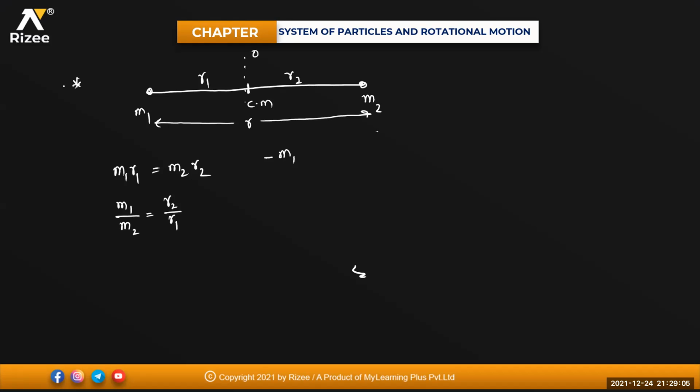Beta, I'm explaining it. See here, beta, we have now got two particles m1 and m2 which have been separated by distance r. For m1 and m2 the center of mass is somewhere in between them, CM, isn't it? If I'm taking that origin as O, this is your negative x-axis, and this will be your positive x-axis. So I can write that as minus of m1 r1 plus of m2 r2 must be equal to 0.